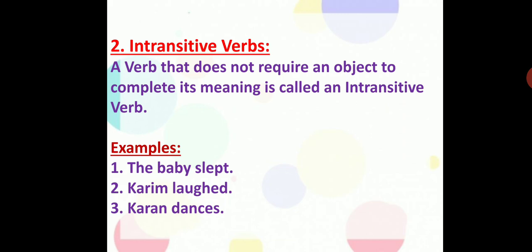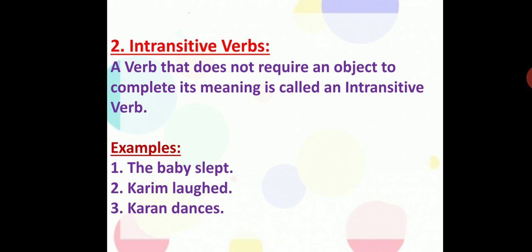Do you think this sentence is complete? Yes, of course, but without any object. They do not require any object to complete their meaning. "The baby slept" means it is automatically understood that the baby has slept somewhere, right? So such kinds of verbs or sentences do not require any object.